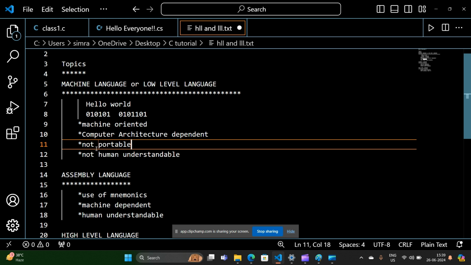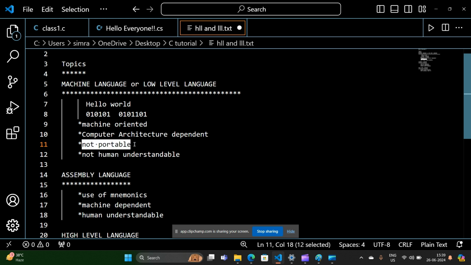So the disadvantage is that this is not portable, meaning different machines have different types of code. And this is not human understandable. If the code is very small then you can write it, but if the code is very long, meaning thousands and thousands of lines of code are there.